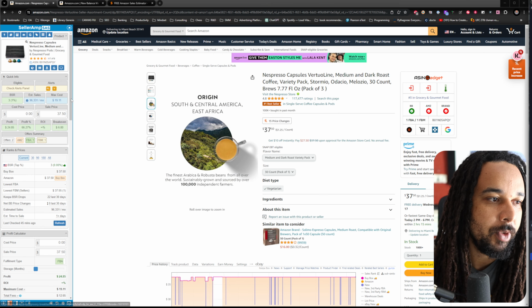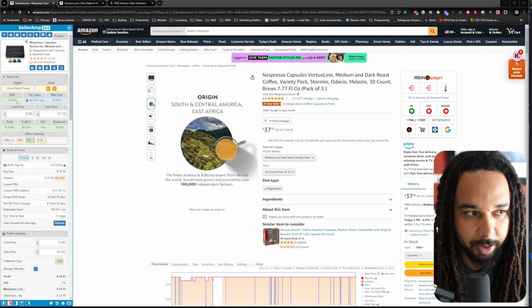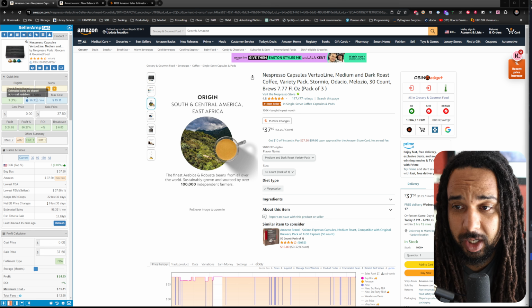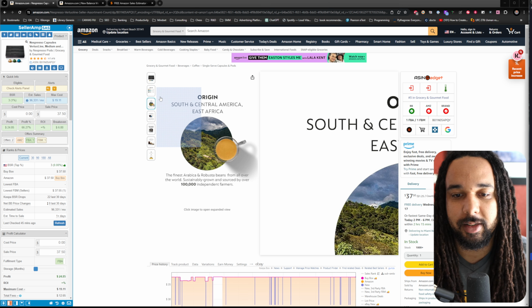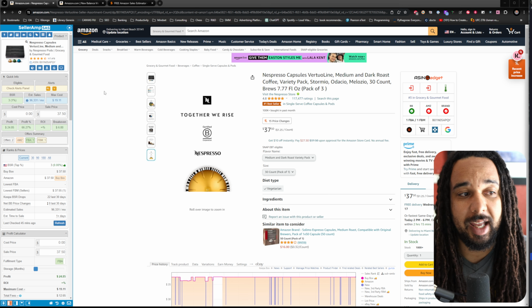So, there's pretty much 3 ways. Okay, there used to be 2 ways to be able to figure out how many times a listing would sell every single month, right? The first one would be to just look at whatever Seller Amp is telling you right there. And in my opinion, it is not the most accurate way to estimate sales.